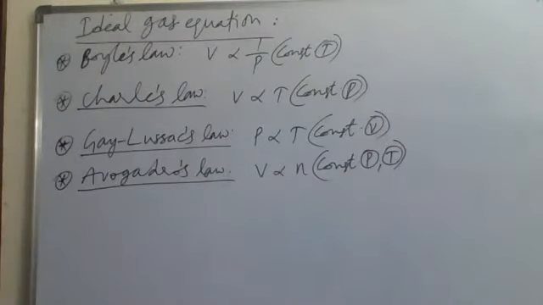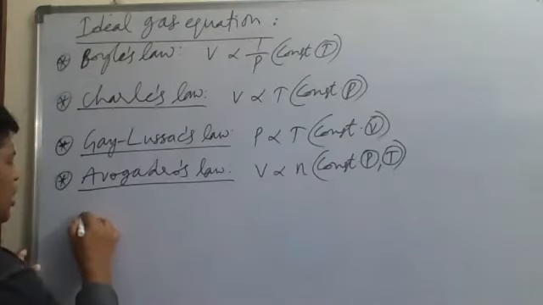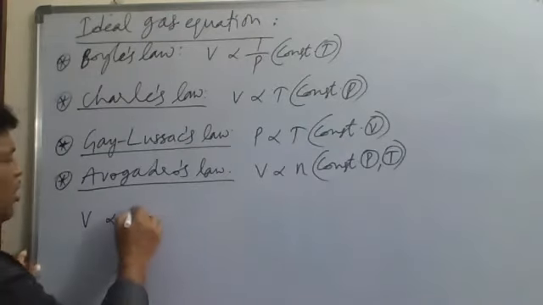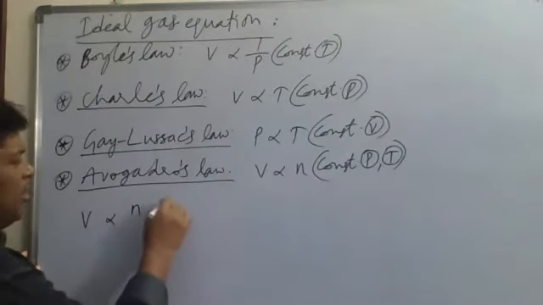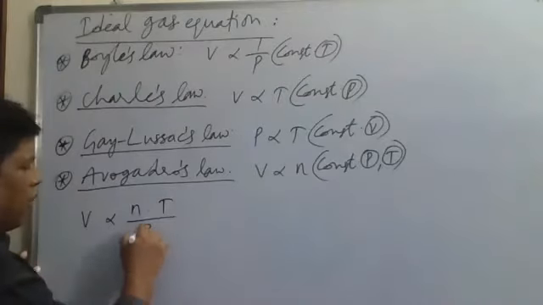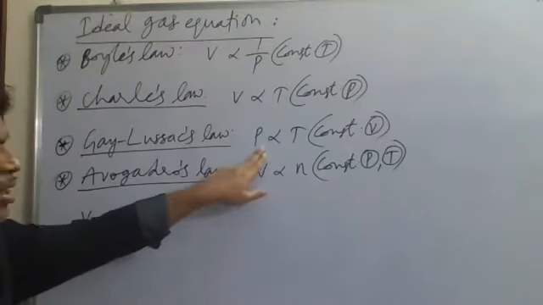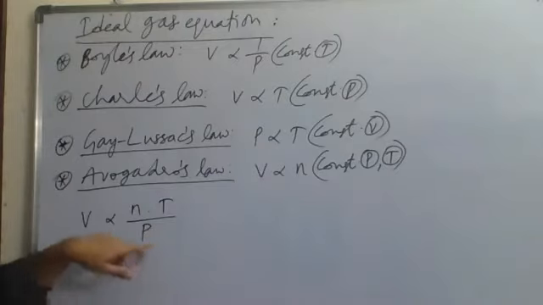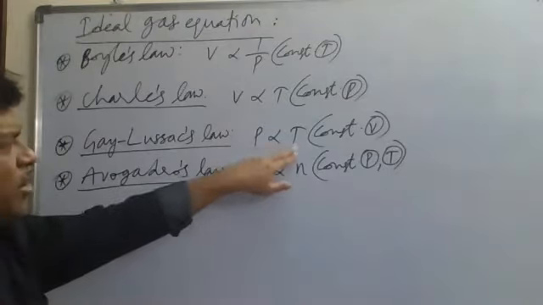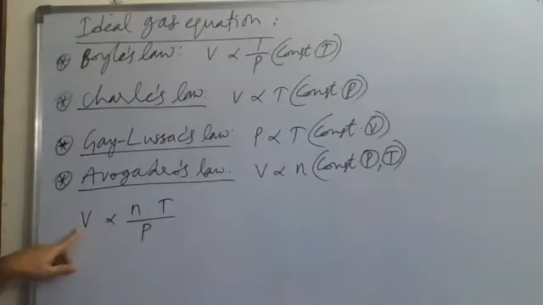In all these cases, we are taking V. V is proportional to n, and T by P. There is no direct relation between P and V here, but remember that according to Avogadro's law, V is proportional to n, according to Charles' law, V is proportional to T, and according to Boyle's law, V is inversely proportional to P.